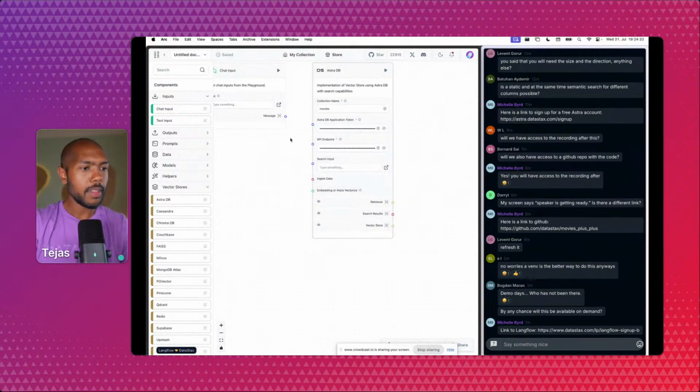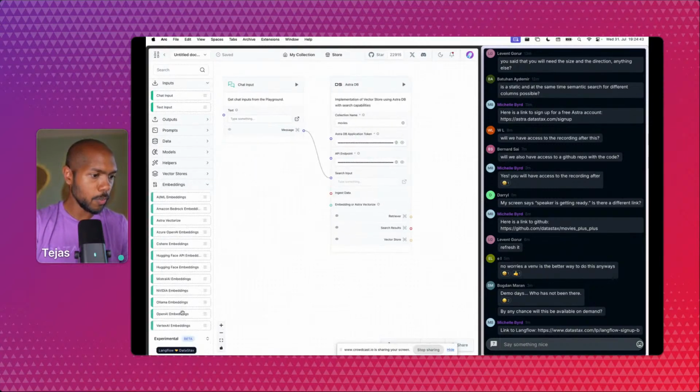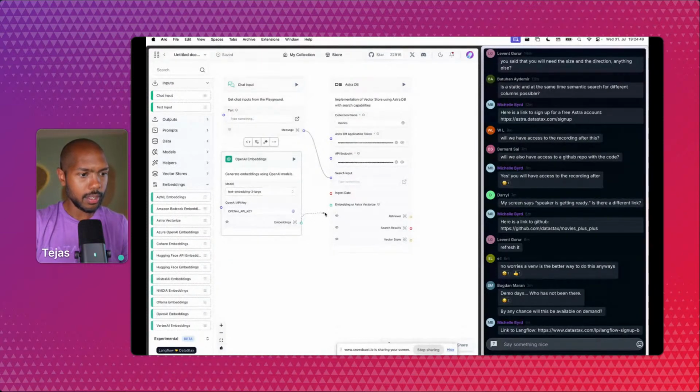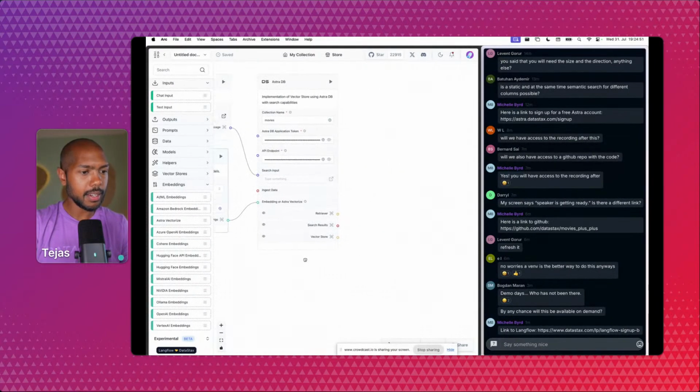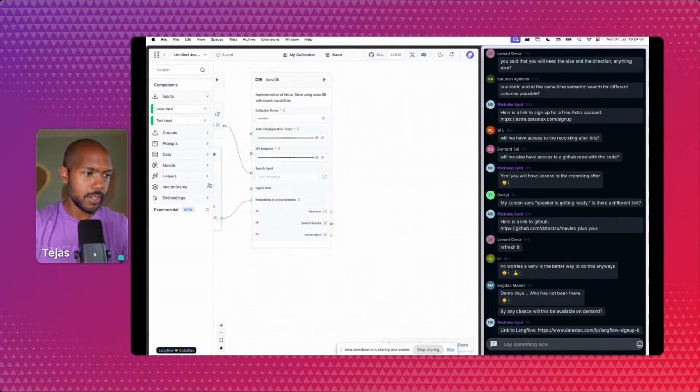Okay? So our search input is the chat input. And so we're going to be searching Astra for that. Then we need an embedding model. So to do that, we'll go here and get OpenAI's. Since we're using OpenAI and Astra anyway, OpenAI embeddings right here. We're using text embedding 3 large, and we'll connect this just like that. That's it. So now it's going to give us search results, and we'll need to do something with those results.